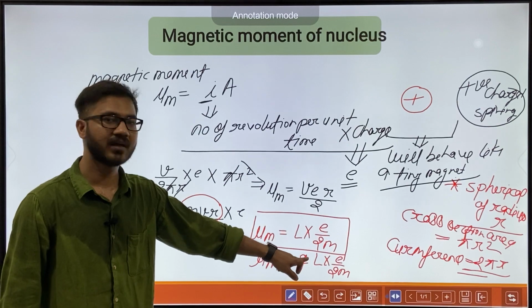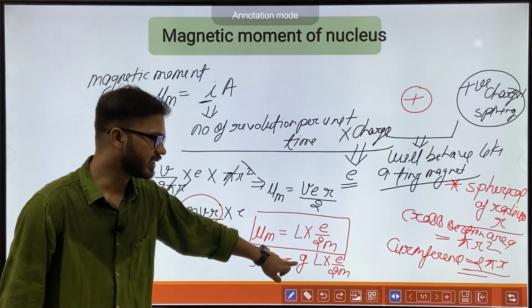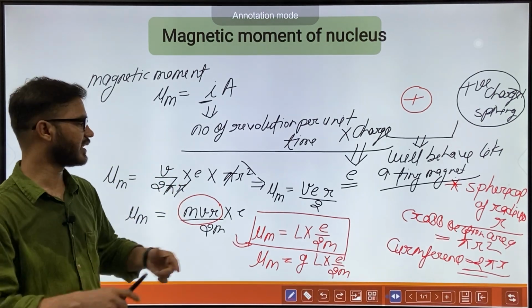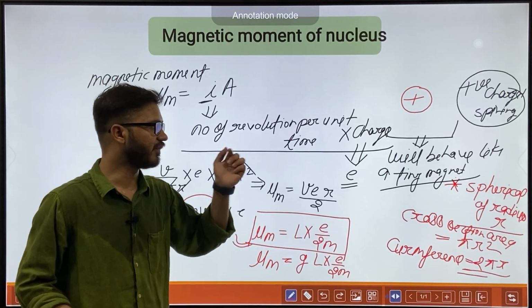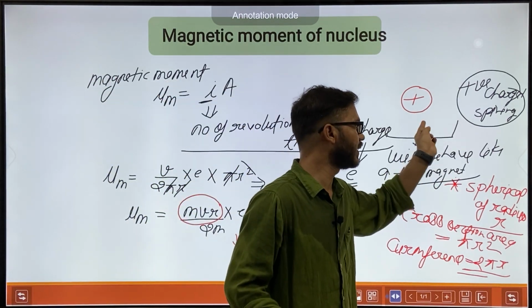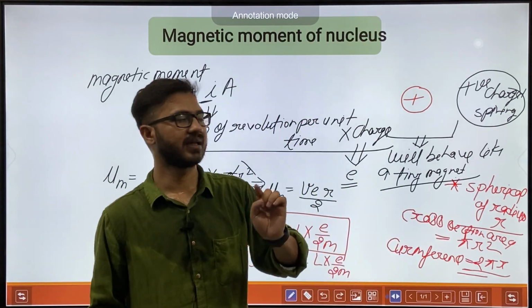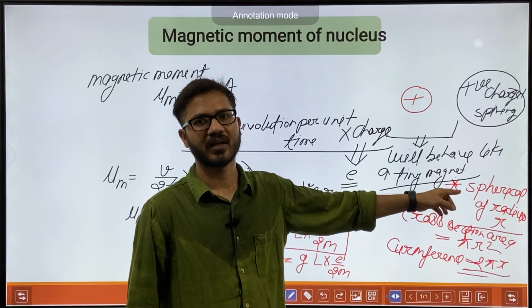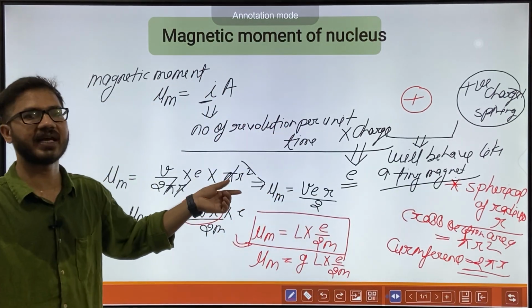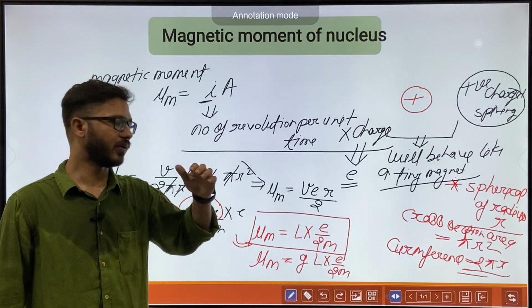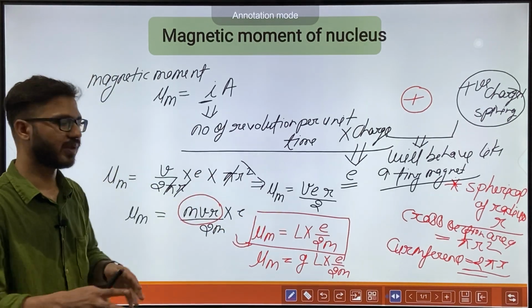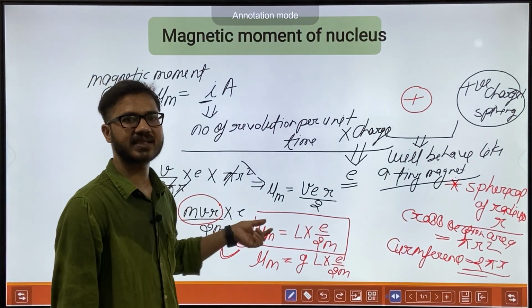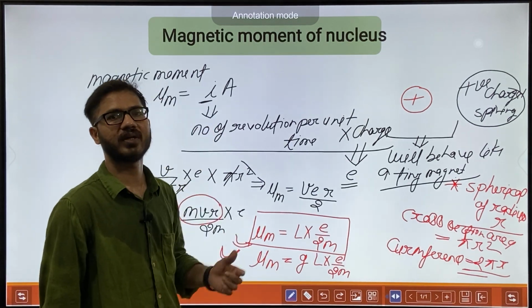What is the meaning of this? Why are we introducing this constant, the g factor? Because when we derived this relation between magnetic moment and angular momentum, we had a postulate that the nucleus is spherical, but in reality the nucleus is not spherical. It has some deviation from reality. So on applying this relation to an actual system, we have to introduce something.